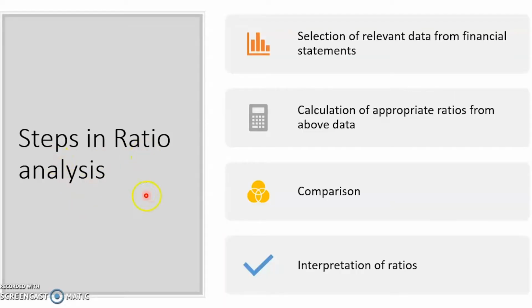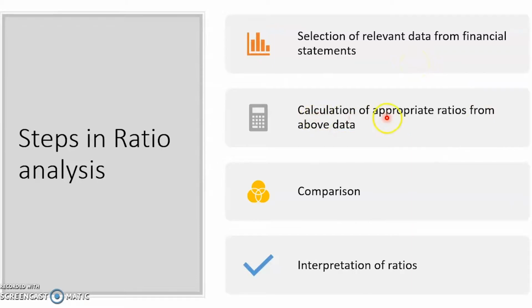What are the steps in ratio analysis? The first step in ratio analysis is the selection of relevant data from financial statements. We know that there are mainly four financial statements: 1. The income statement. 2. The position statement. 3. The statement of equity. And 4. The statement of fund flow. So the first step is to take data which is relevant for our purpose from any of these financial statements.